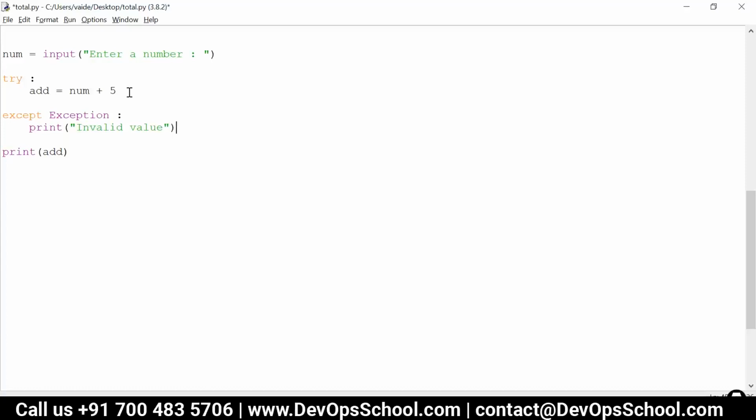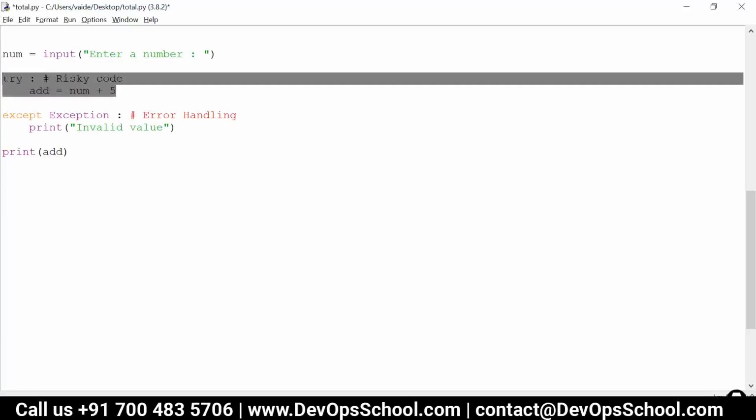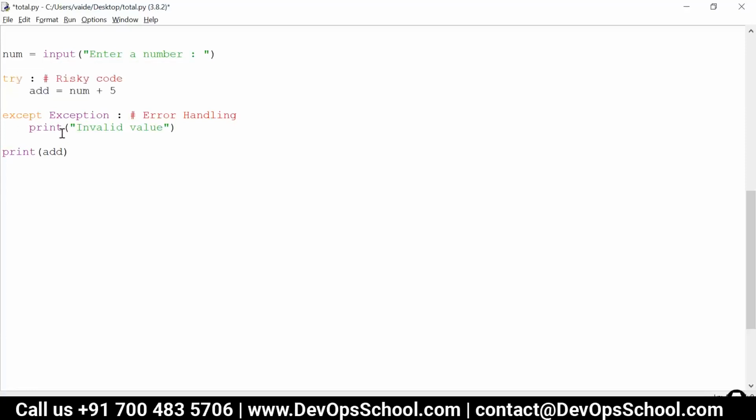So in such cases, we can put the code which may give us an error inside a try block and write some error handling. So except block always deals with error handling, and this try block contains the risky code. Risky code means the code which may generate any error or exception. So once the exception is identified, it just jumps into the error handling.